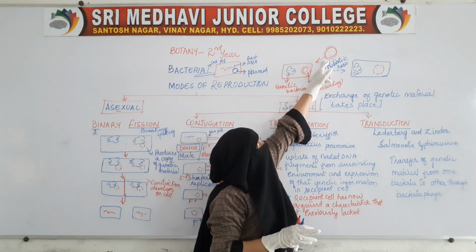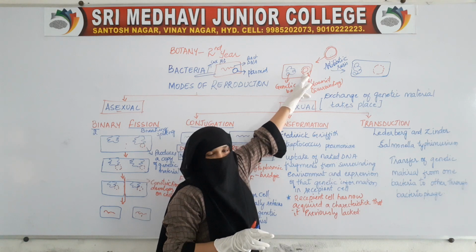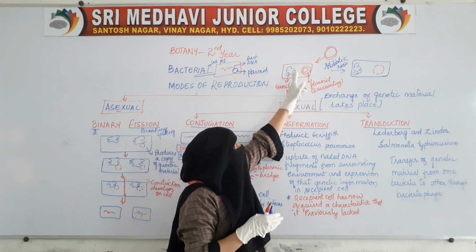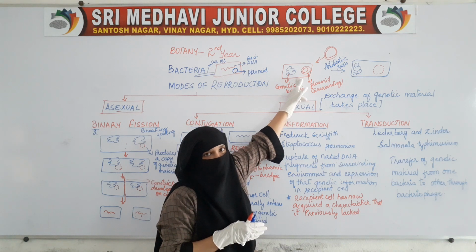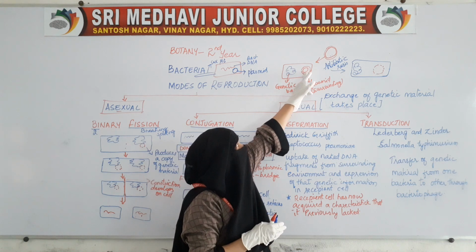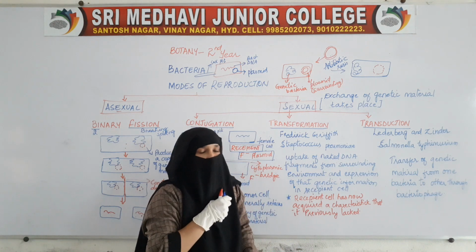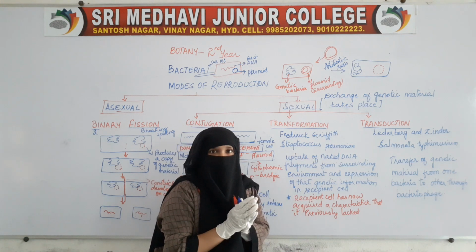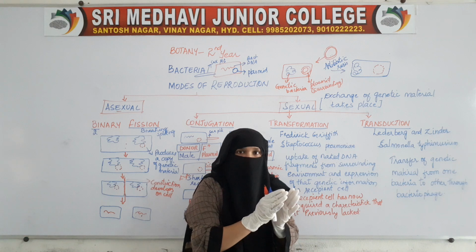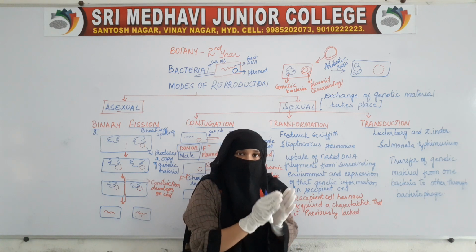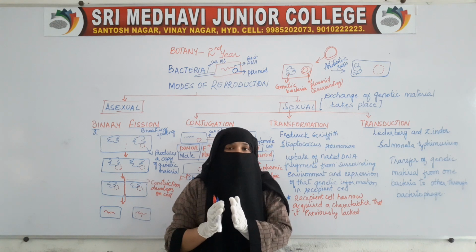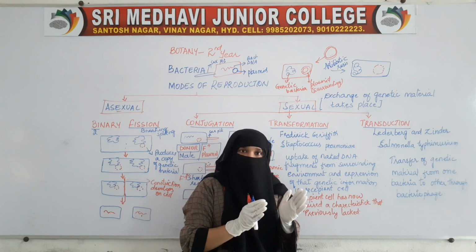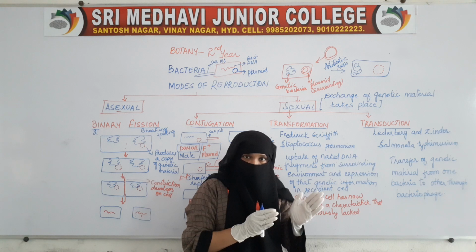Now because of this uptake of a DNA fragment from the surrounding, this cell has acquired a new property which has been expressed by this plasmid. Earlier it was not antibiotic resistant. Now it has transformed into an antibiotic resistant bacteria. Earlier it was not able to resist antibiotics.